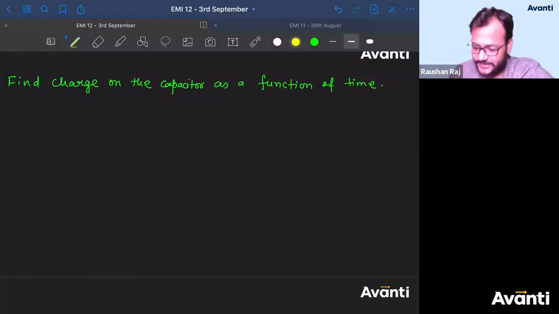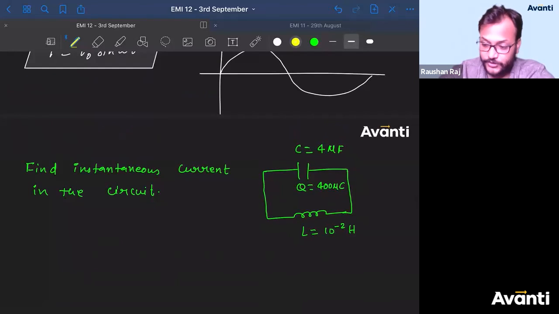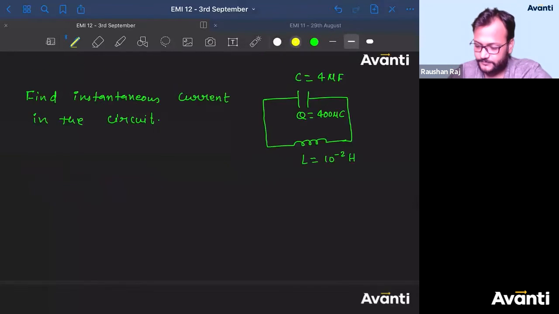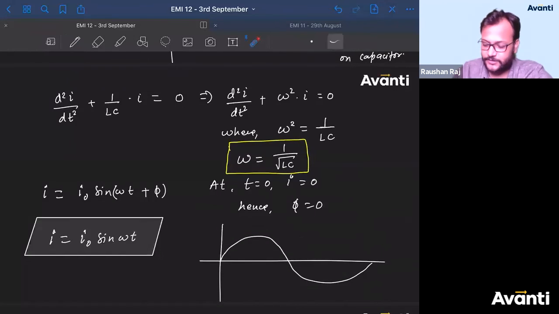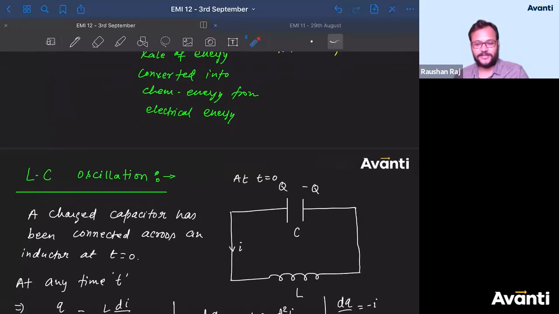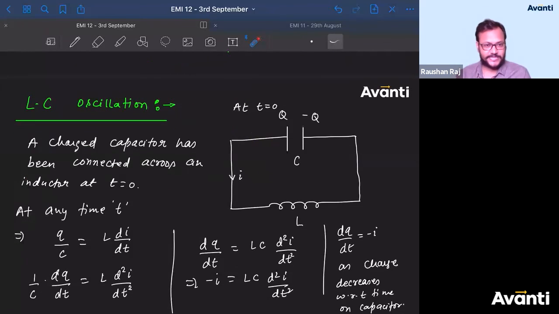There is one more thing that I didn't find out, and you didn't ask me also. Guys, what is I naught in this equation? What will be the value of peak current? That is correct. I naught is the maximum current. But what will be the value of maximum current? E naught by R. Do you have E naught here? In this LC circuit, tell me what will be the value of I naught.